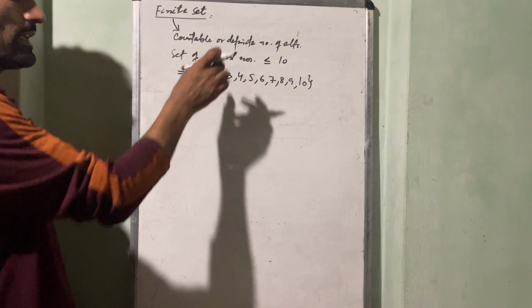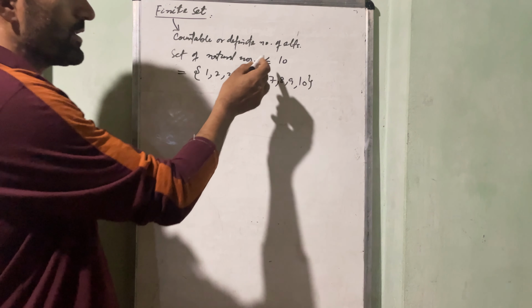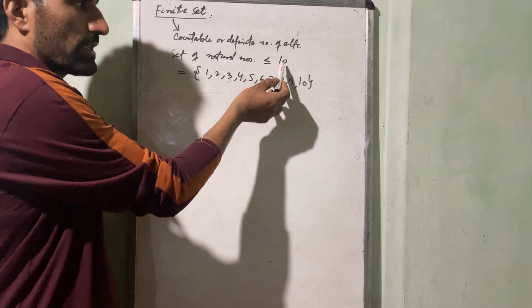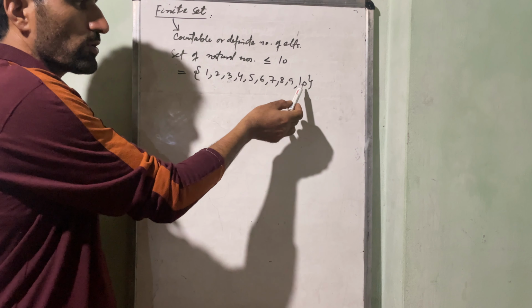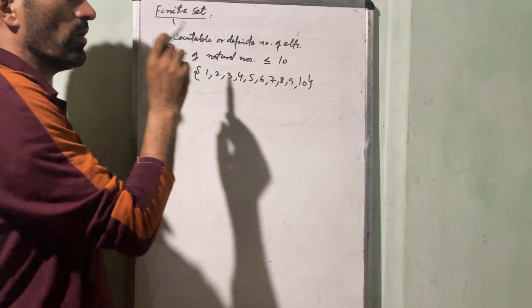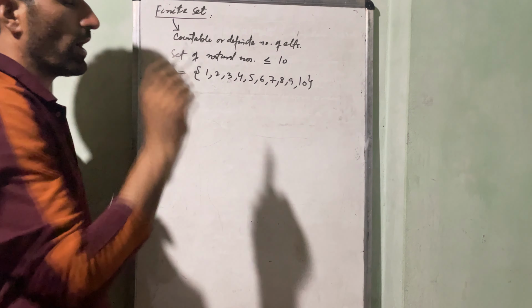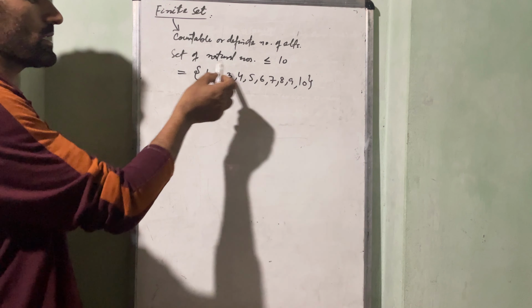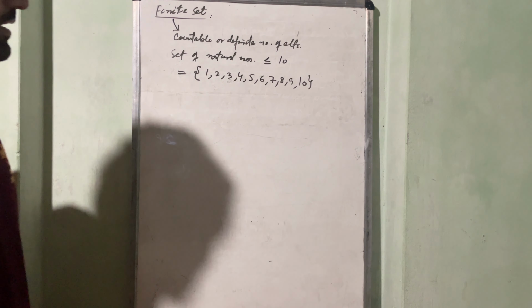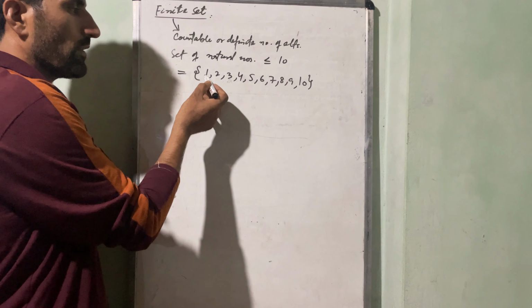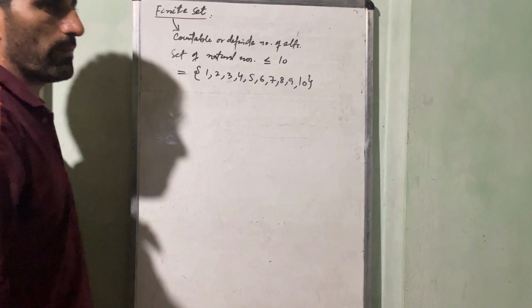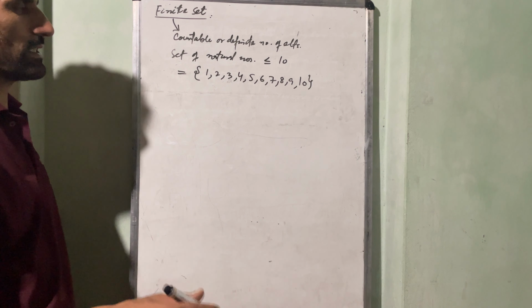We are writing the set of natural numbers which are less than or equal to 10. That means 10 will also be included in the set, and all the natural numbers which are less than 10 will also be included in the set. So we will write this set from 1 to 10. So this is a finite set because it contains the first element and the end element also. So this is known as a finite set.